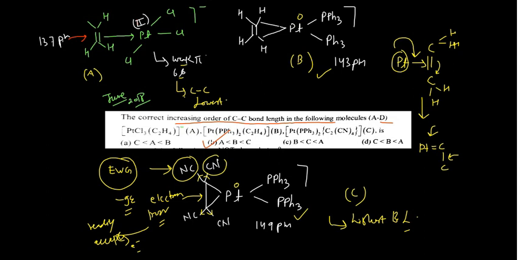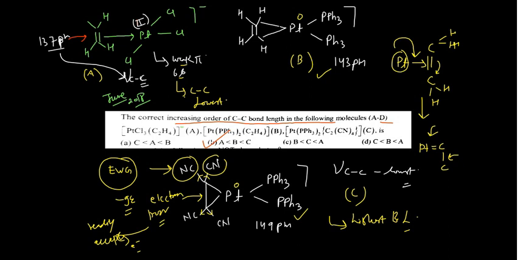So obviously this bond length here would be the lowest one. In that case CC stretching frequency would be the highest, and in the other case CC stretching frequency would be the lowest. This is how you can solve this problem if you understand the concept of back bonding.